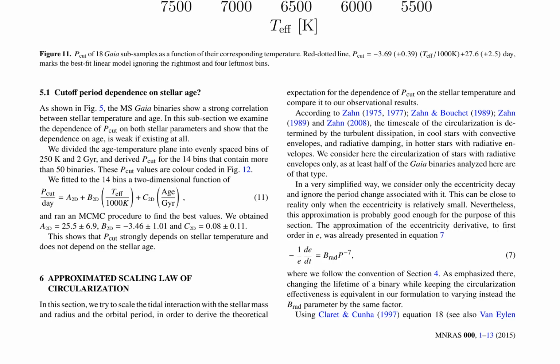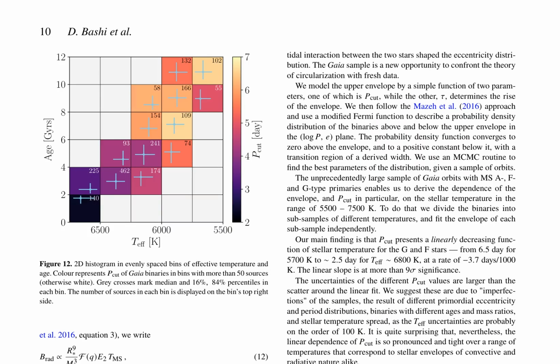This dependence is evident even when considering the scatter around the linear fit and the uncertainties in PCUT values. The authors attempt to scale the tidal interaction with stellar mass and radius, deriving a theoretical expectation for the dependence of PCUT on stellar temperature. They consider the circularization of stars with radiative envelopes, ignoring the period change associated with eccentricity decay. The approximation of the eccentricity derivative to first order in e is presented, and the authors use Claret and Cunha, 1997, and Van Allen et al.